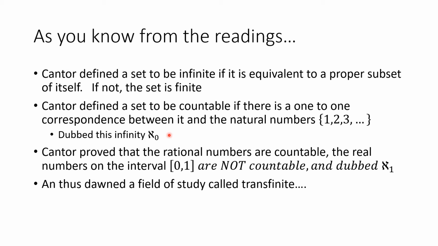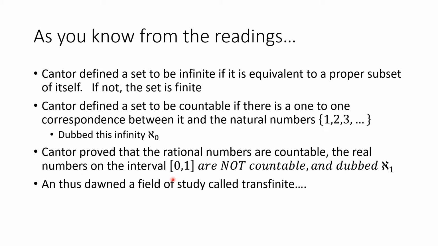So this first infinite countable cardinality, he called this alpha 0. And this is like a Greek letter. And so that is alpha 0. But then Cantor went on to prove that the rational numbers are countable. So there is a one-to-one correspondence between these numbers and the rational numbers.